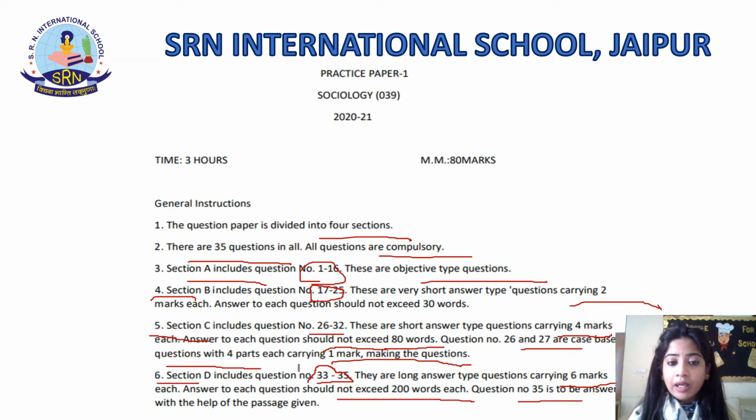Question number 35 is to be answered with the help of the passage given. There will be this one unseen passage and 2 questions will be there. One question will have 2 marks and the second question will have 4 marks. This will be the division of question number 35. Students, make sure that you take care of the word limit very well.